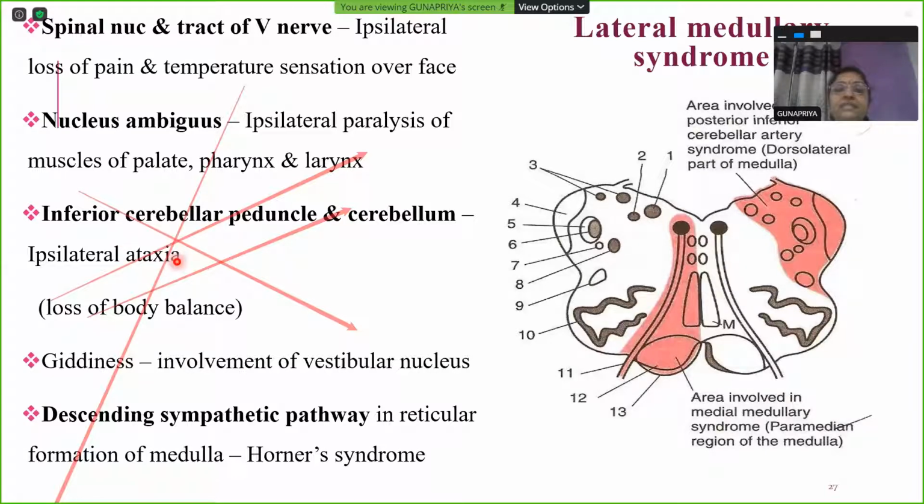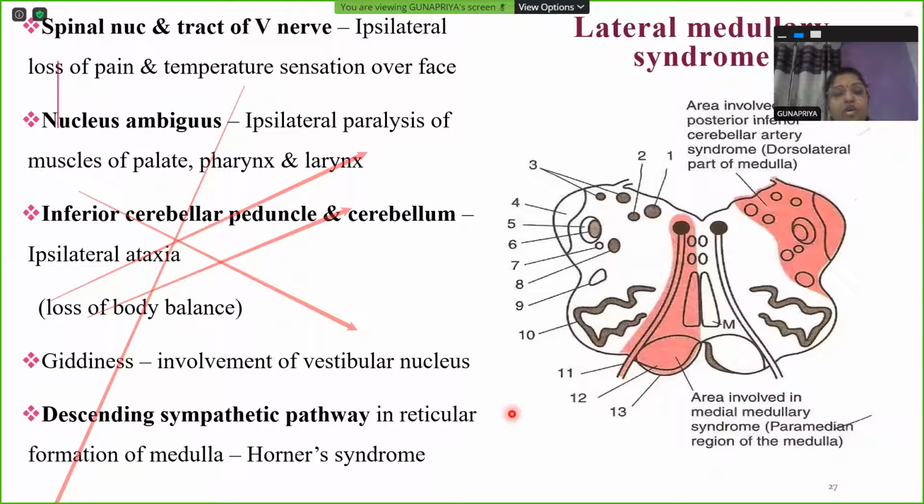Now, what do you mean by ataxia? Ataxia is loss of balance of body. You sway like this, loss of balance of body. So that is known as ataxia. So if inferior cerebellar peduncle and cerebellum are involved, the patient will have ipsilateral ataxia, loss of body balance. Giddiness can be there because vestibular nucleus can be involved. So giddiness also can be there.